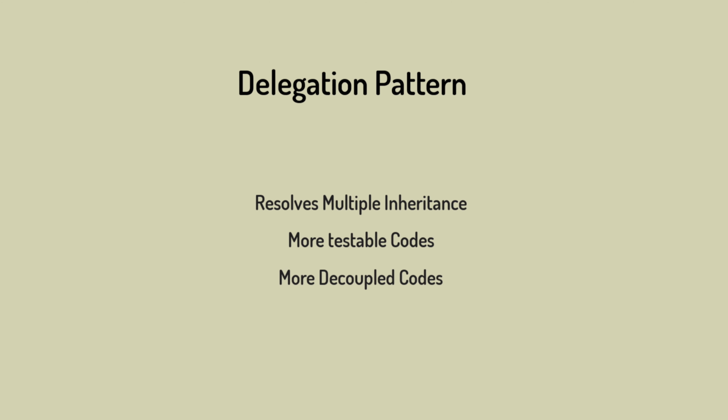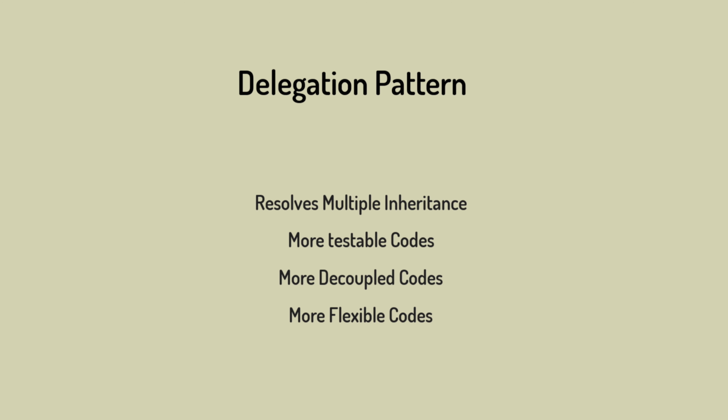Third, by using the delegation pattern we'll have more decoupled code than using inheritance. When using inheritance, we may end up with a deep class hierarchy, and making a change in a superclass may destroy its subclass's functionalities. And fourth, the delegation pattern makes our code more flexible. It means we can easily replace the implementation of the composed classes with other versions.